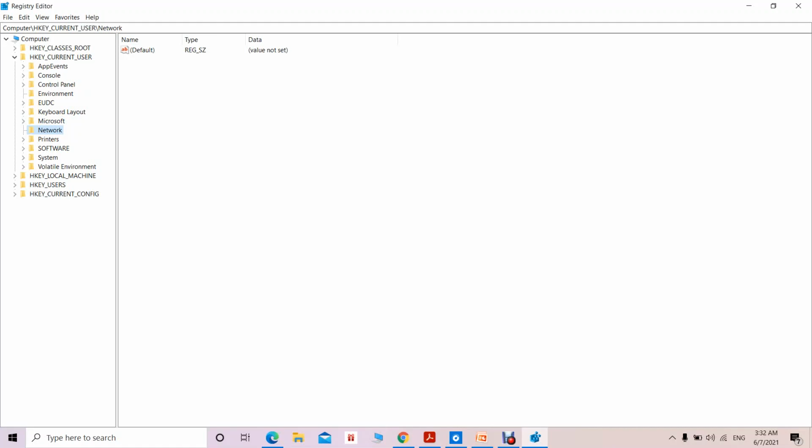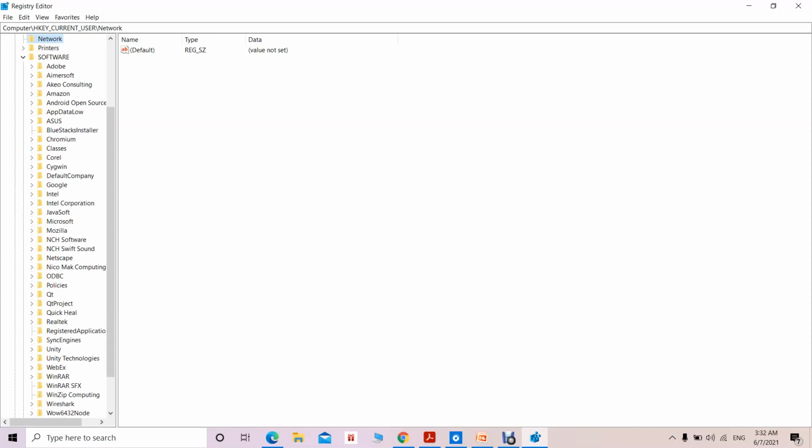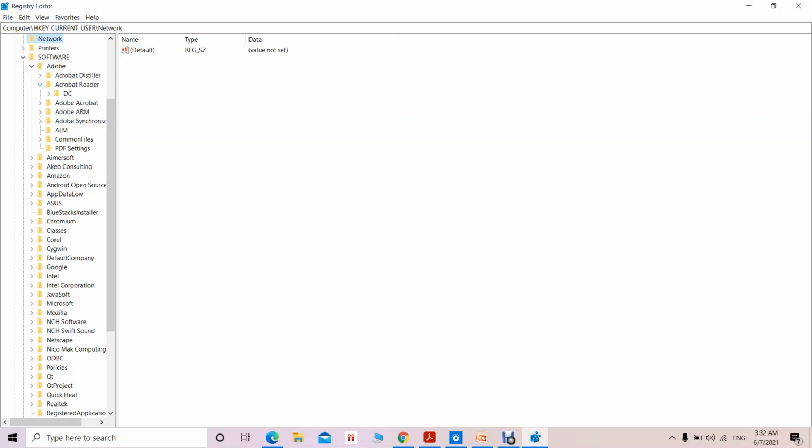Then the printer, user preferences for the printer are specified here in the printer registry key. Software related details, so what are the softwares that have been installed onto this computer system, those details are available in this software. Like Adobe, if you open, we can get so many information from this one.